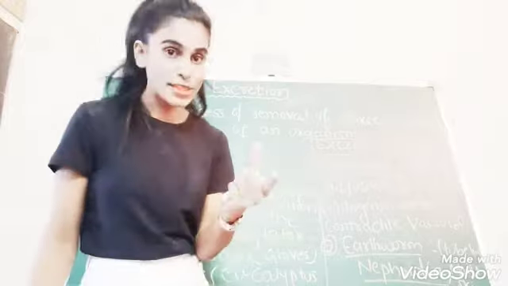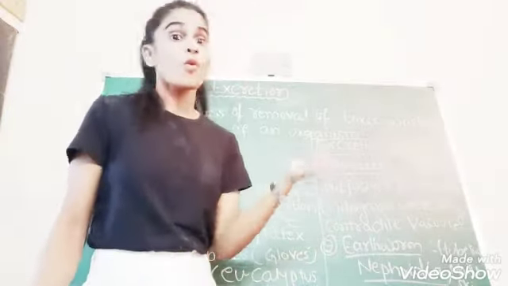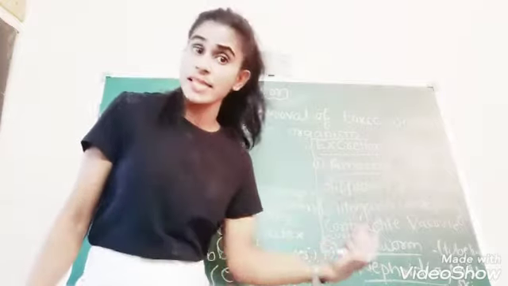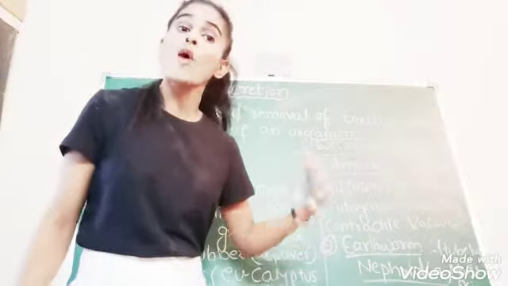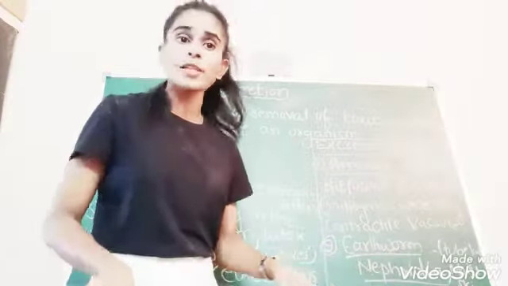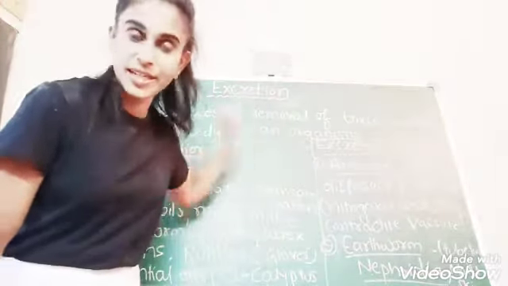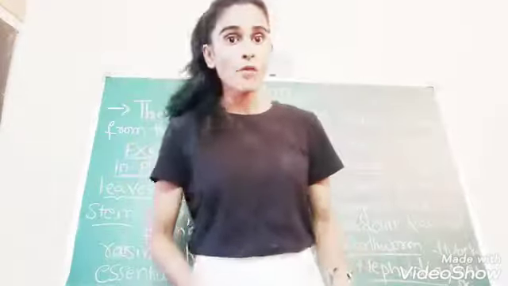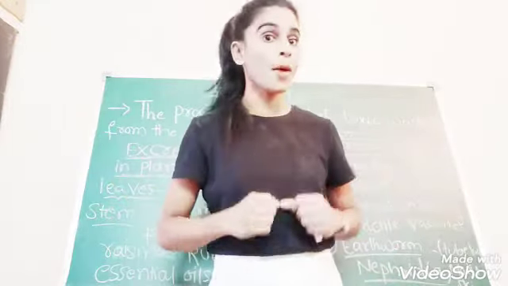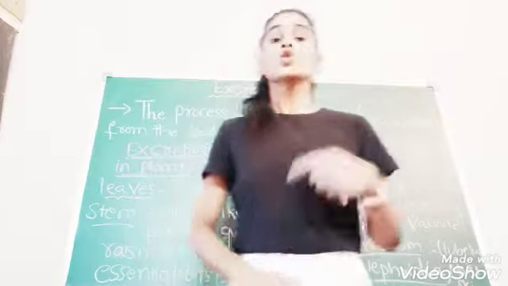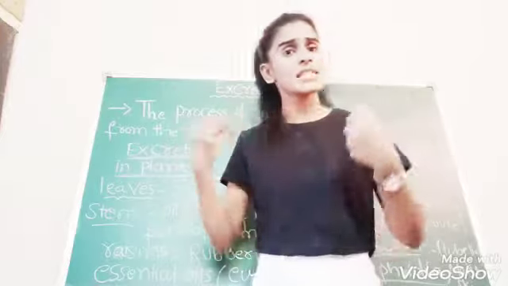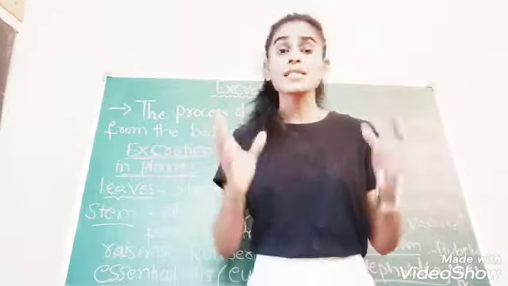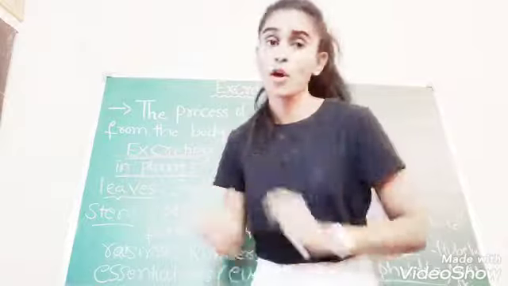You understood what excretion means? Removal of toxic substances, poisonous substances and unwanted waste material from the body of any organism is called excretion. It should be removed or we are going to face loads of problems in our life. Like I told you, every organism, plants and animals, has to undergo the excretion process.